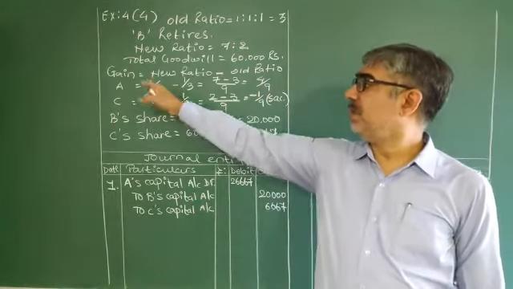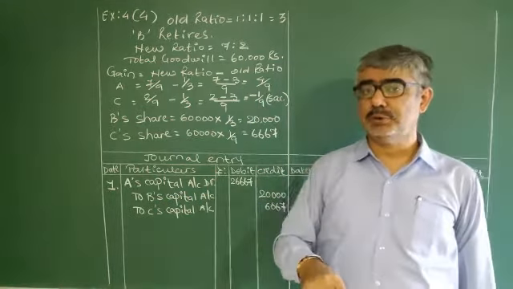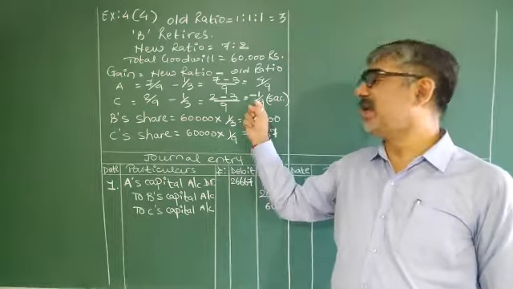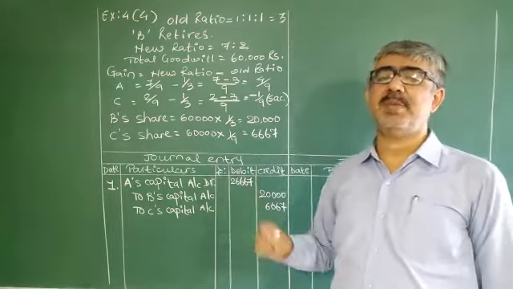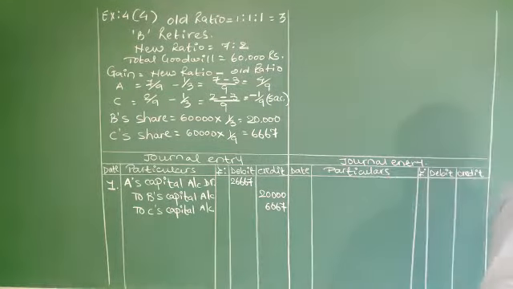To B, who is retiring, so retiring partner's capital account. To C, who is sacrificing, so sacrificing partner's capital account. No need to take tension about the narration. You can write being amount of goodwill adjusted in partners' capital accounts.